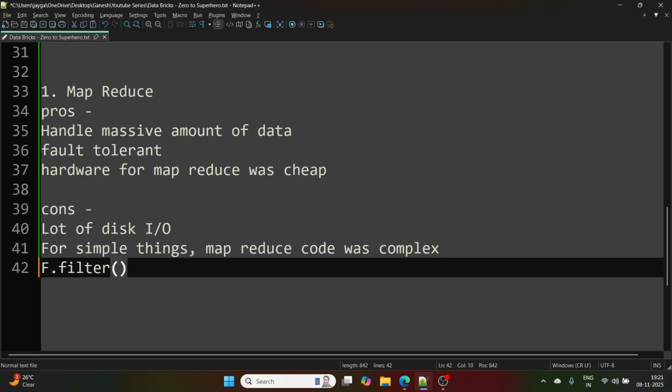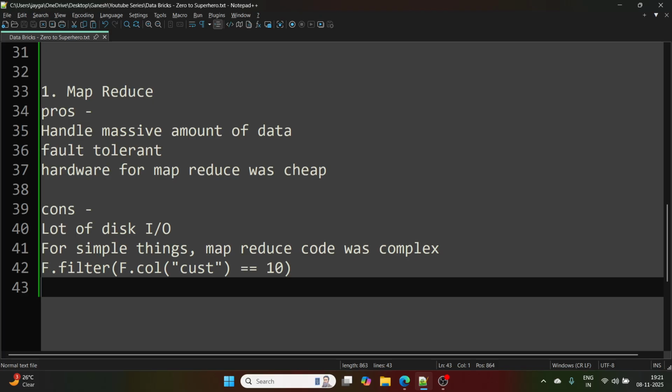For a filter we generally just write one line of code, for example F.col customer equals 10. But in MapReduce, to achieve this simple task, it took multiple lines of code. That was one disadvantage of MapReduce.